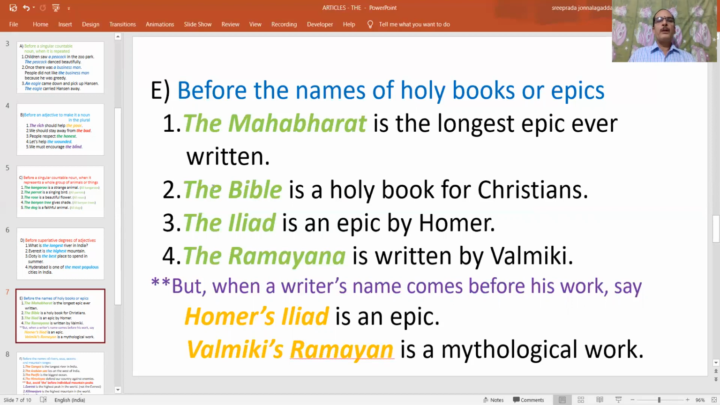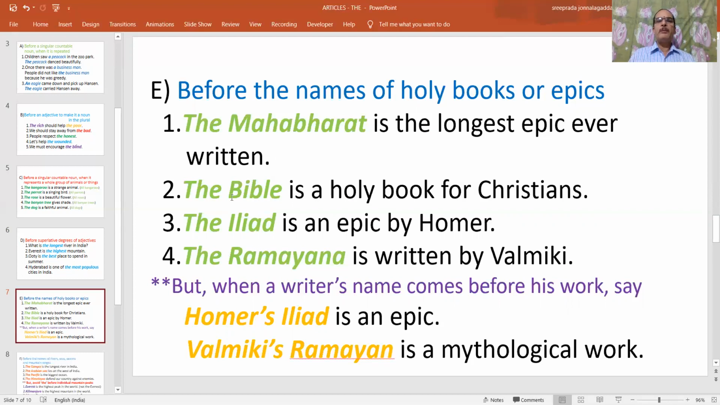And similarly, the Bible, it is also a holy book. That's why the Bible is a holy book for Christians. The Iliad, what is this Iliad? It is an epic written by Homer. So that's why before this one also we have to use the. The Iliad is an epic by Homer. Similarly, the Ramayana is written by Valmiki. So these are all holy books or epics. That's why before them we have to use the.